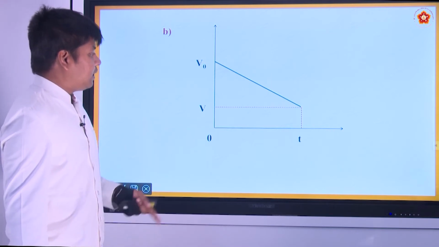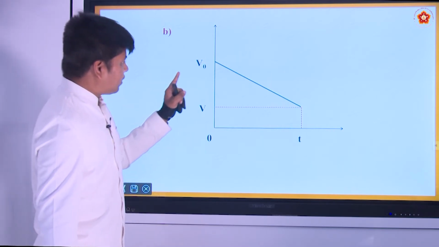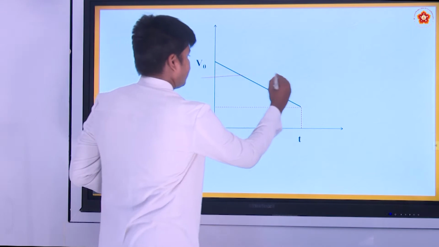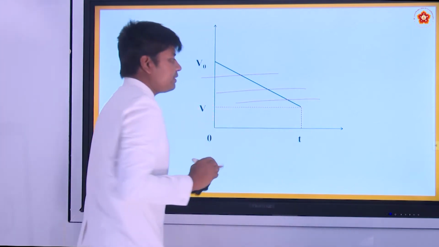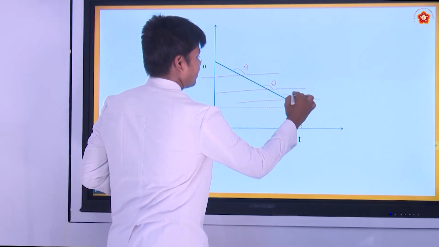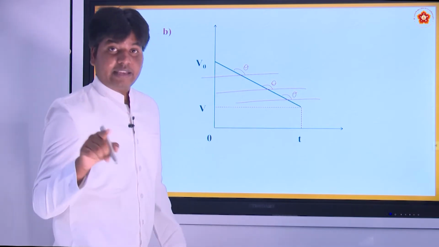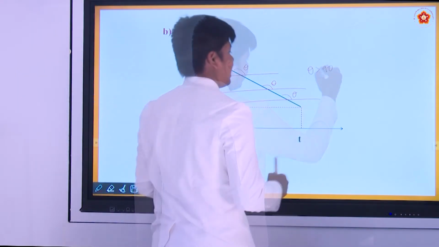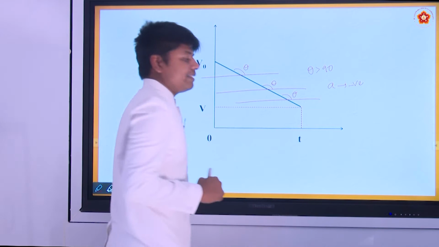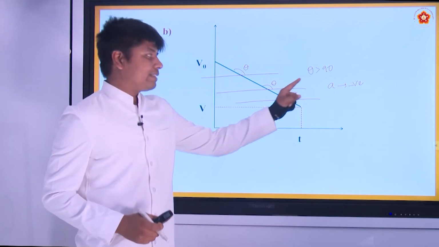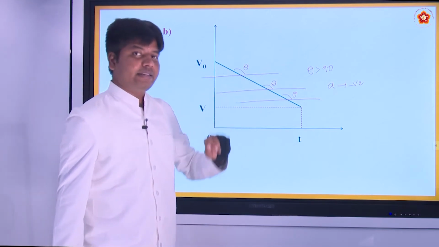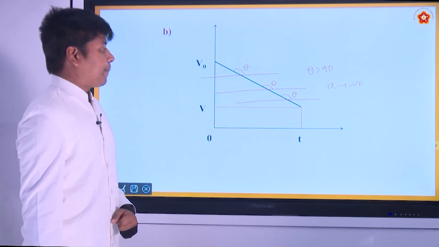Now the second graph. Now you can see the velocity is decreasing. The acceleration is still constant. The velocity is decreasing. That means it has negative acceleration. Take any theta value. It is theta greater than 90. When theta is greater than 90, this is acceleration. Acceleration is negative. This is the velocity-time graph. Why is acceleration negative? Because the slope is greater than 90 degrees. Tan theta in the second quadrant is negative.